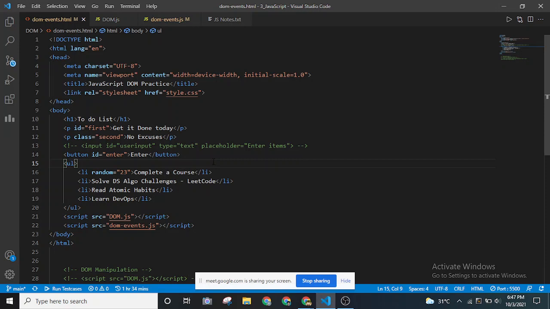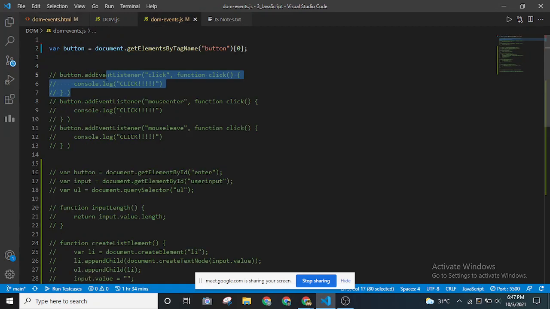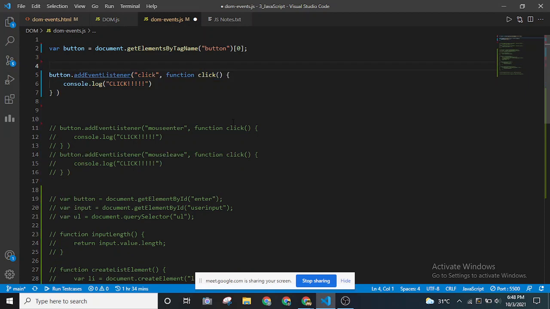With this, I'm going to introduce a DOM event. DOM events can be added using a function called addEventListener. It listens to an event, and an event is nothing but a user trying to interact with the elements present on the visible screen.